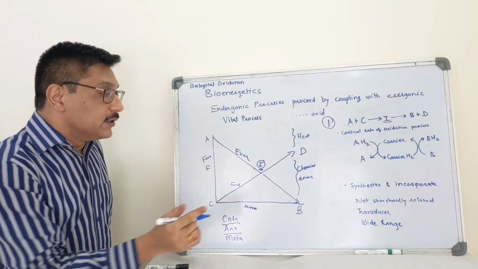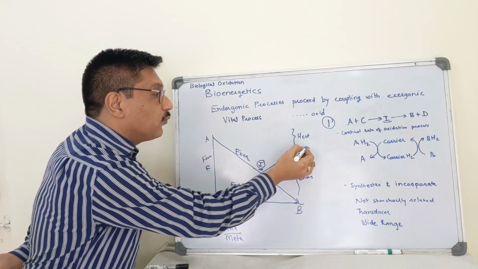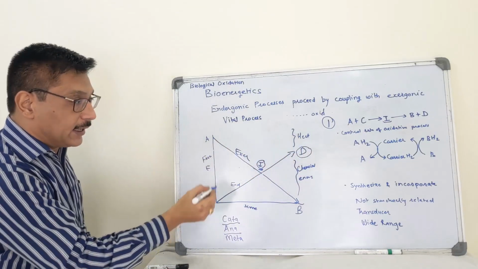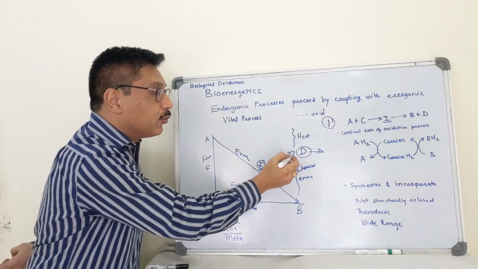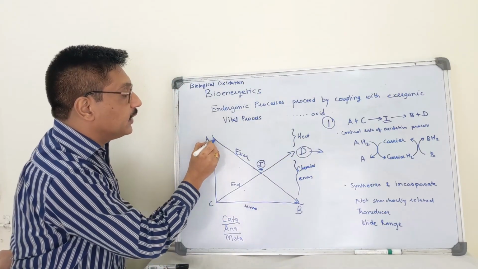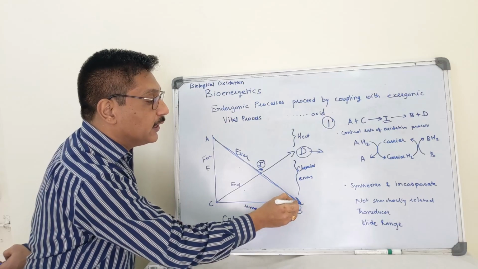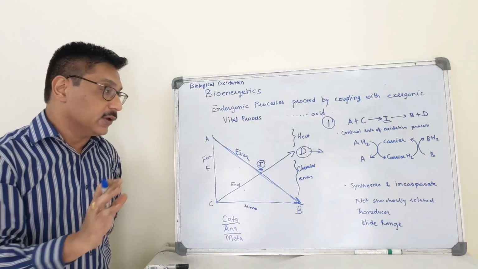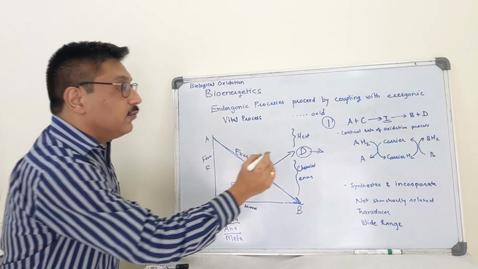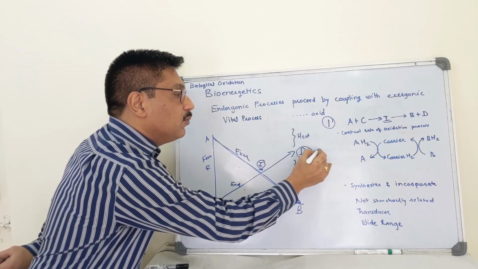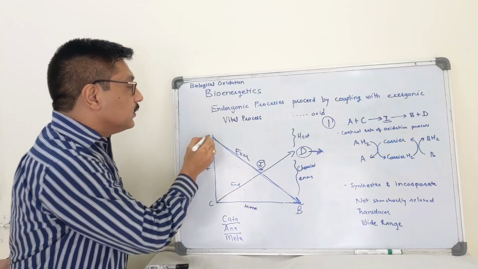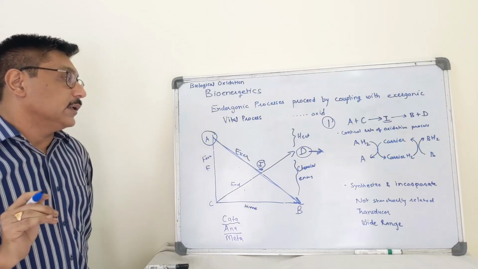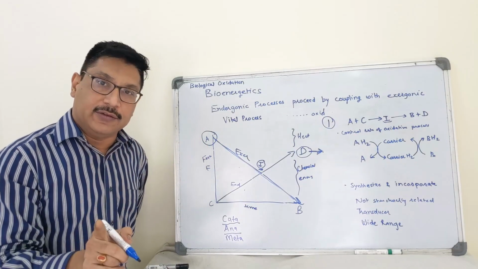How? See, if 1 mole of this is the product of an anabolic reaction, this is required in the body, and for this anabolic product we are taking help of this oxidative or catabolic process. So whenever 1 mole of D is required, 1 mole of A is oxidized.